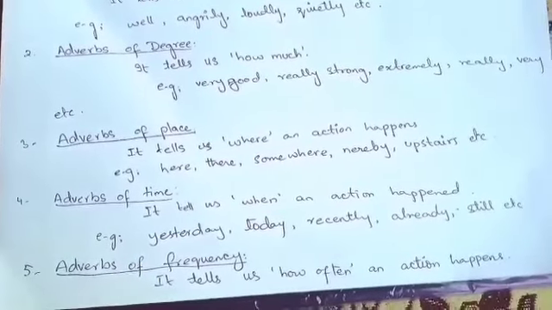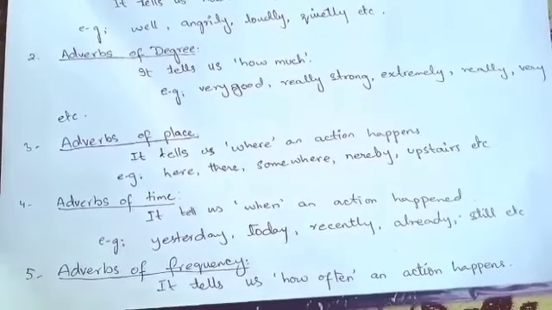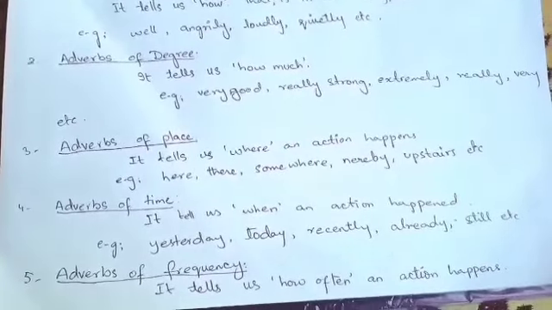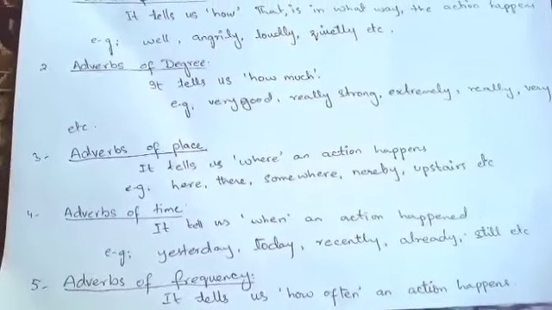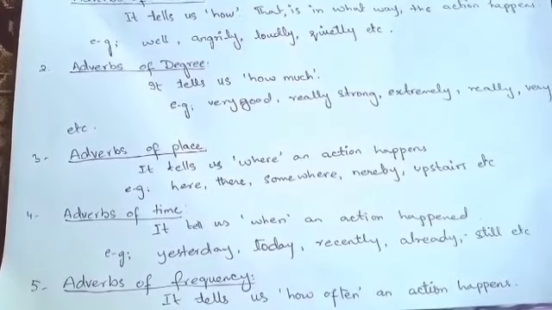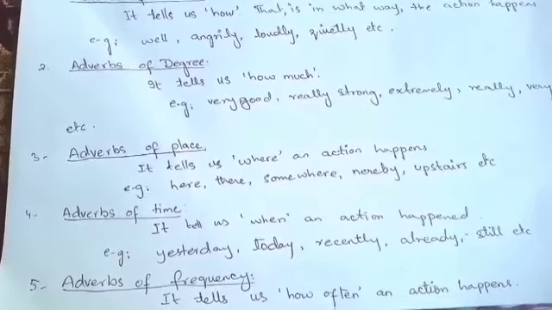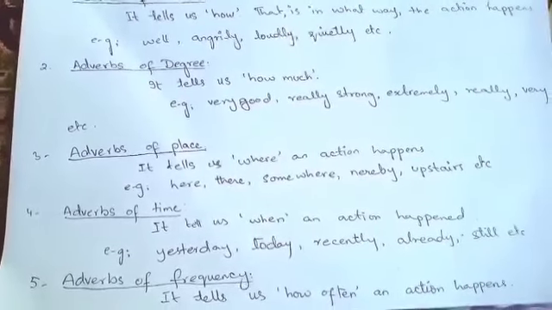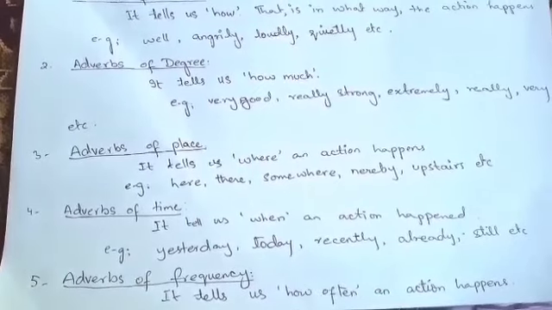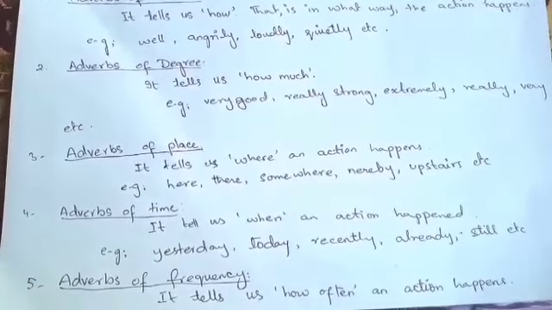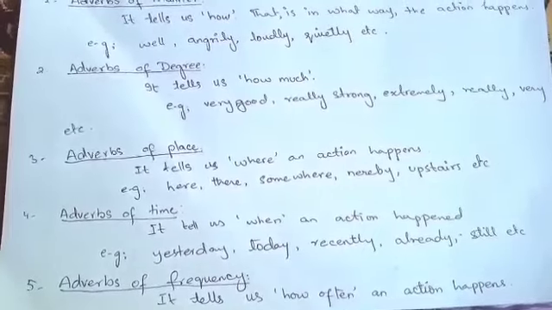Number 3 type, adverbs of place. It tells us where an action happens. For instance, here, there, somewhere, nearby, upstairs, etc. These words indicate the place. For instance, if I say, where is Sarah? And you say, Sarah is upstairs. You're telling the place where she is present.